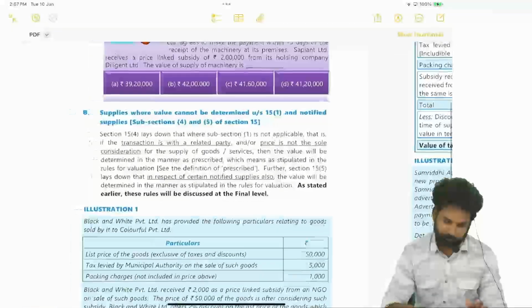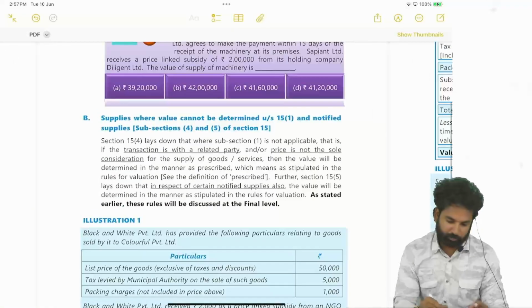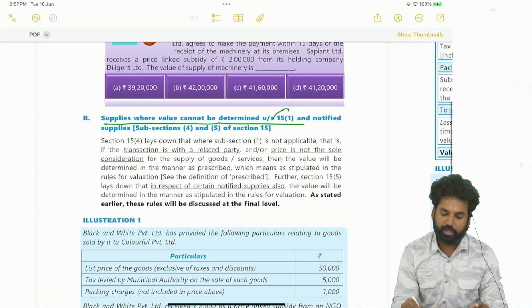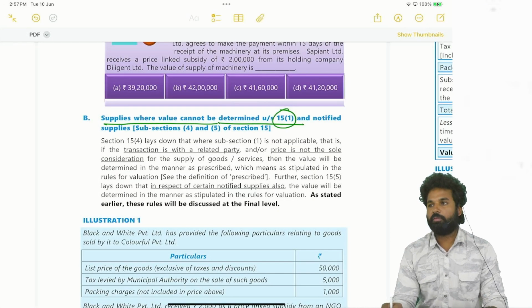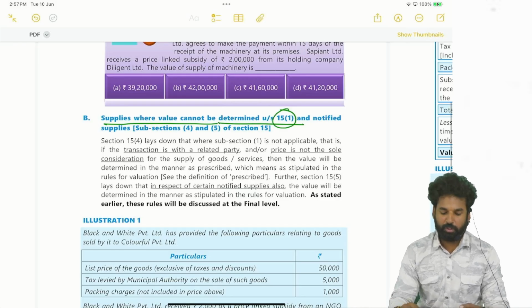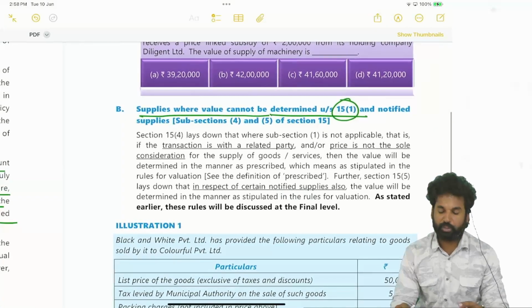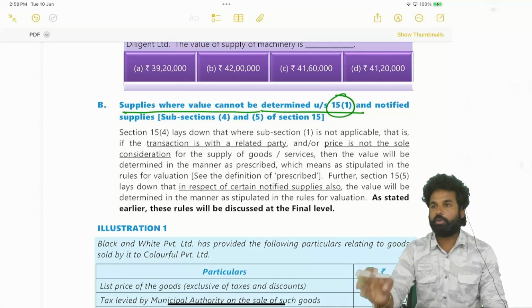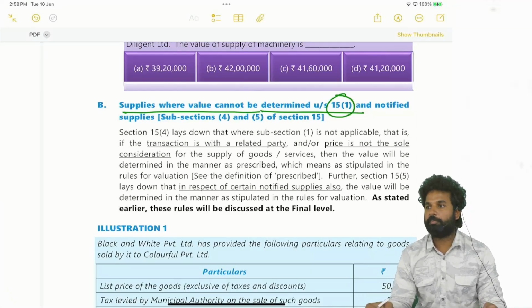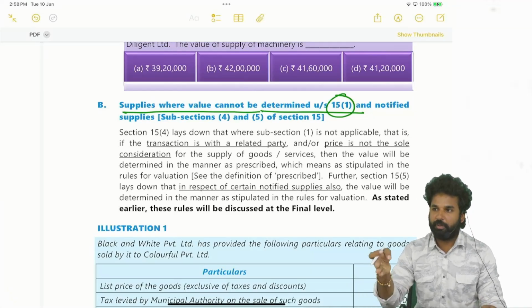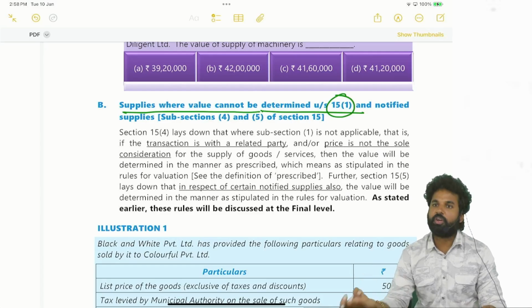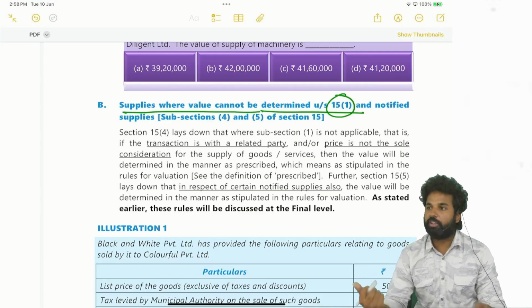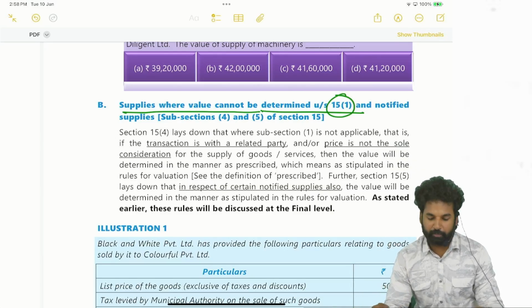Right. Next, see here, supplies where the value cannot be determined as per 15(1). 15(1) means two conditions. What are those? Price is the sole consideration, and the supply must be between unrelated persons. So if it is between related persons or price is not the sole consideration, then 15(1) is not applicable. What will be applicable? Rules will be applicable.